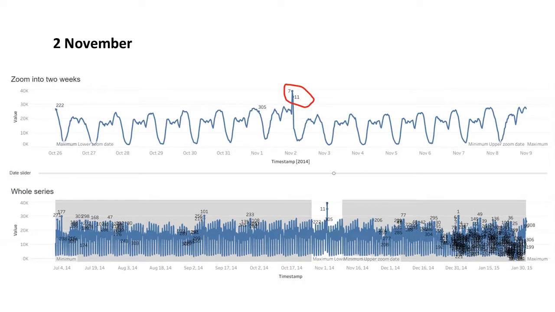Next, let's zoom in on 2nd of November. There are only 2 high-ranking outliers in this period, and they correspond with a spike in demand for taxi trips in the early morning of Sunday, the day of the New York City Marathon.